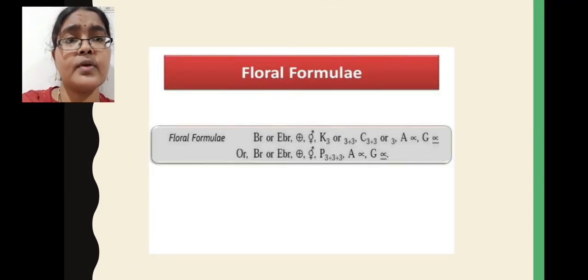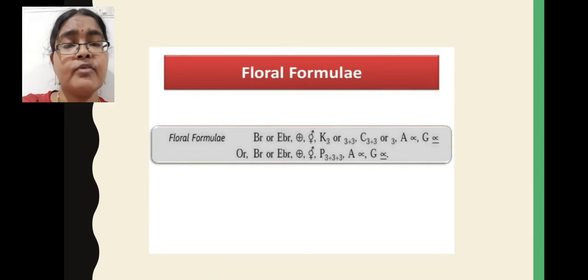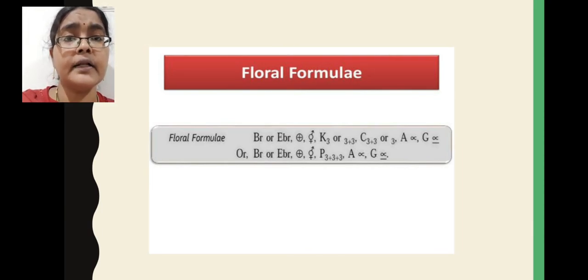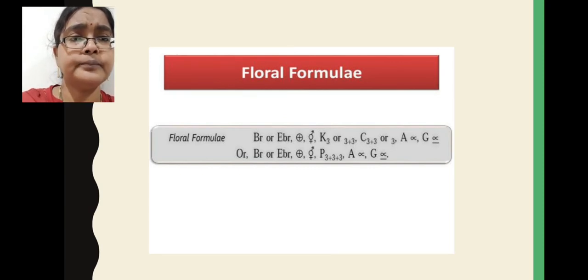Floral formula of this Anonaceae family in general, if you observe, is mentioned as BR or EBR. BR means bracteate or EBR, ebracteate. Next, bisexual. This is an actinomorphic symbol. Sepals 3 in number or sometimes 6 in number. They are arranged in 3+3 manner. Corolla comprises 6 petals. So these 6 petals are arranged in 2 whorls, 3 in each whorl. That is mentioned as C3+3. Or only 3 petals are present in some Anonaceae members.